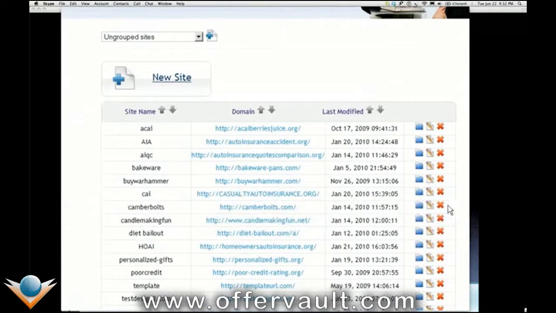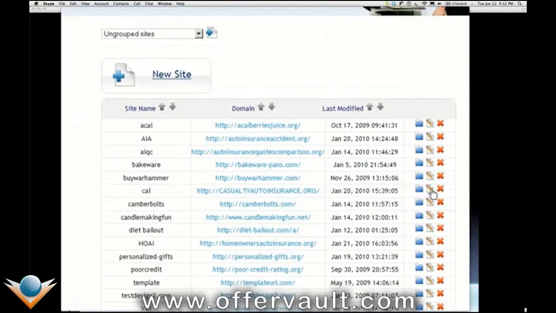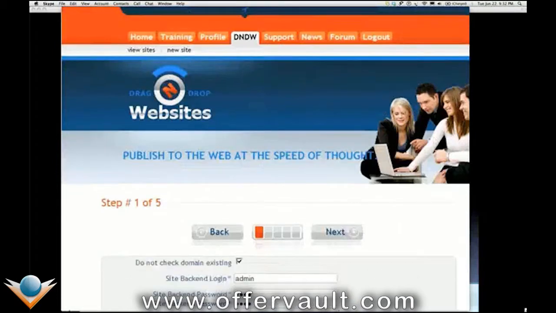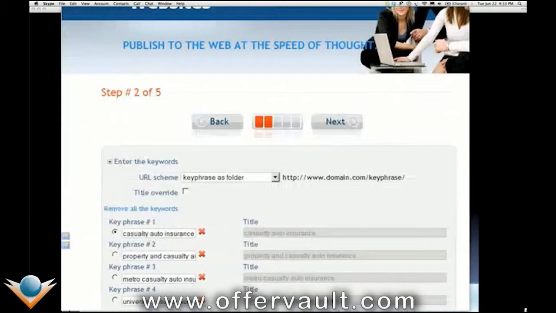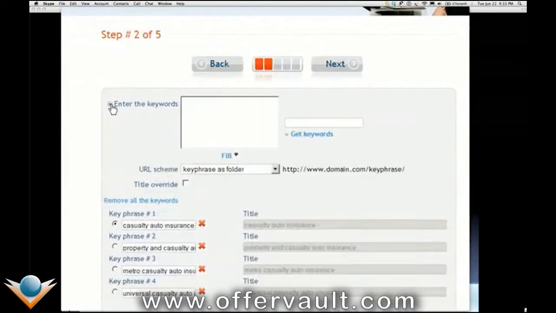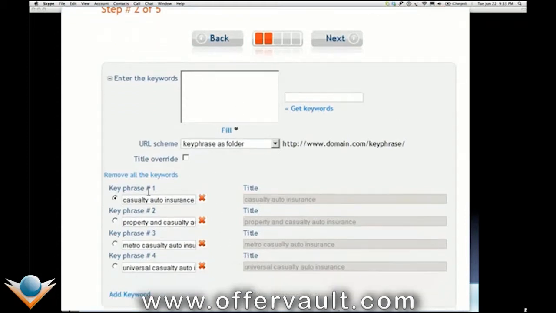Click New Site, and that's where we begin. The first step is we enter our domain name. We're using Casualty Auto Insurance as our example. Give it a login and a name, and decide how many pages we want to build. That's how many keywords we're going to focus on for this particular site. Click Next. Go to step 2, and you can enter the keywords right here by typing them out, or you can use the keywords tool built in here, type in casualty auto insurance and get keywords, and it'll get you a good list to start with. I picked these 4: casualty auto insurance, property and casualty, metro casualty, universe. Anyway, enough said. Move on to the next step.